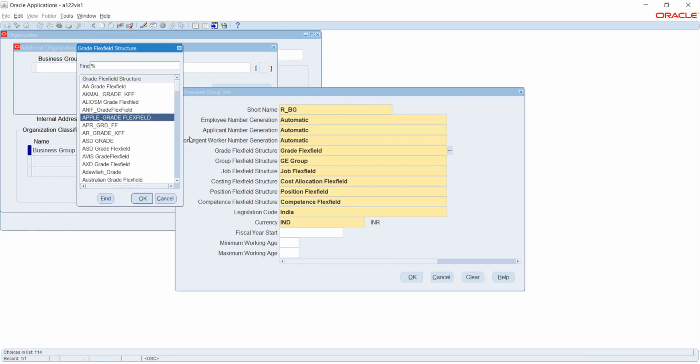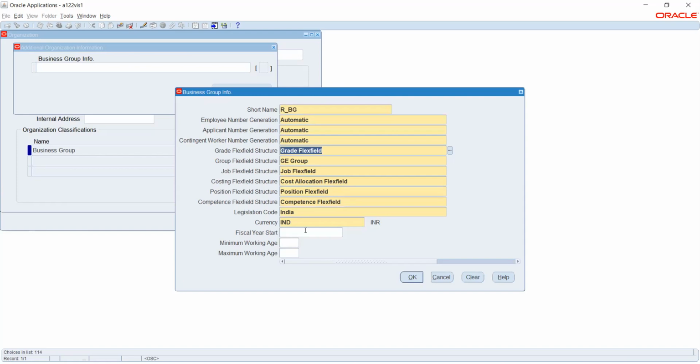That is grade flex. If I don't want to have this grade flex field and I want to have my custom flex field, I can create a new one. But it will not be more than two. I'll create a new one, and the seeded one which was given by Oracle is the grade flex field. If I don't want to use that, I'll create a new one, but not more than two. Since this is test, we are having more grade flex fields. Okay. Anything else? Nothing. Okay, fine.